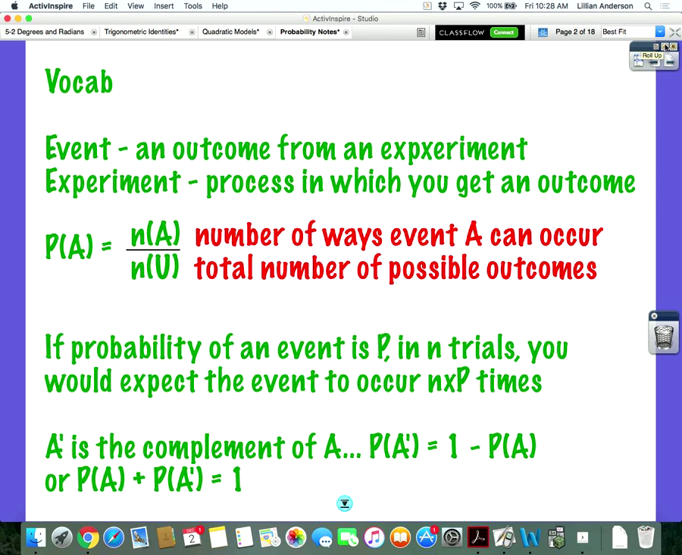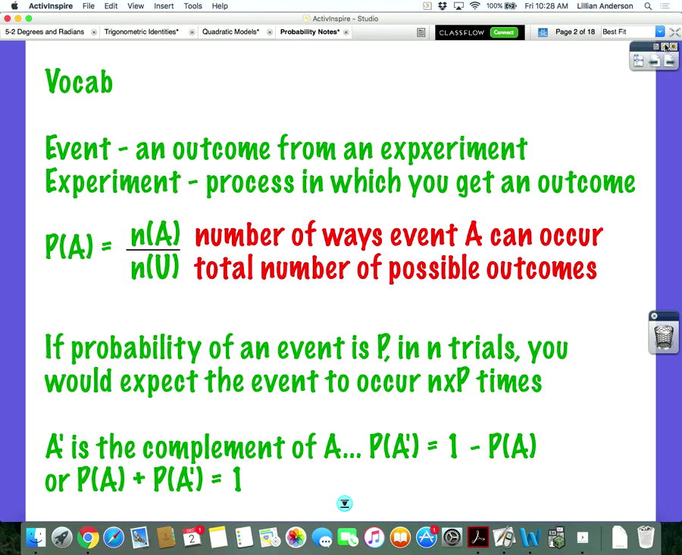An event is an outcome from an experiment. So if you flip a coin, landing on a head or landing on the tail, that is an event. That is the outcome of the process of flipping a coin. That's what an experiment is. It's a process in which you get an outcome. So the experiment is flipping a coin, and the event is getting heads or tails.